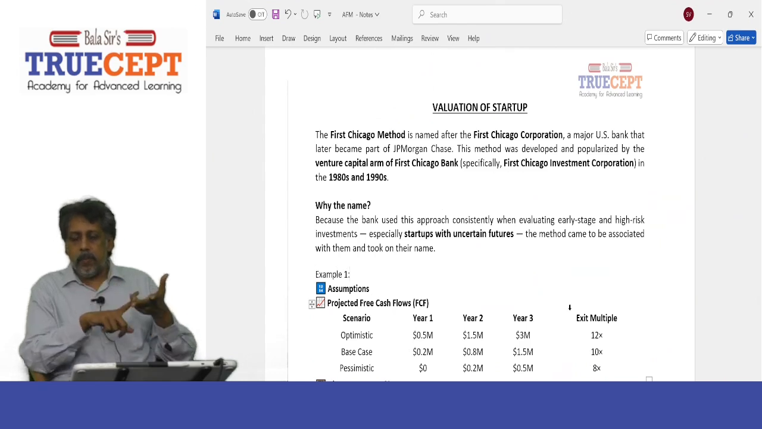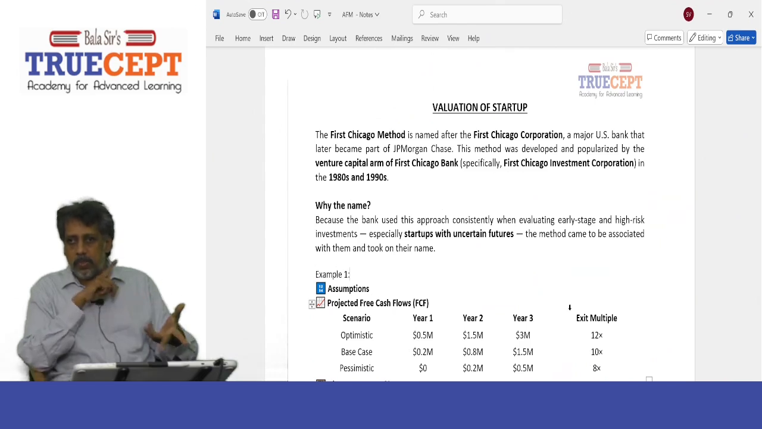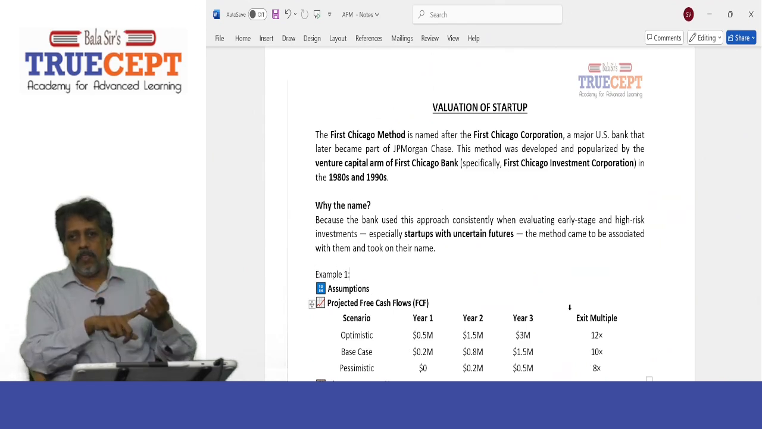Now, why this name? Because this method is used for valuing startups by an entity called First Chicago Investment Corporation, which is supposed to be a subsidiary of the First Chicago Bank in the US. Is that fine? And that is the reason we give this name for this method, where they use a combination of the DCF analysis and something called the exit multiple and value the startup.